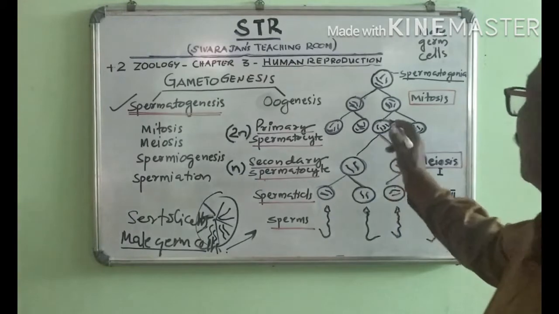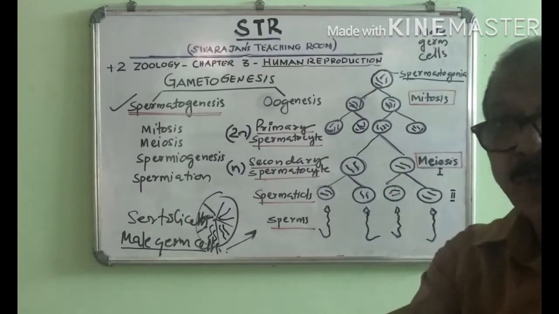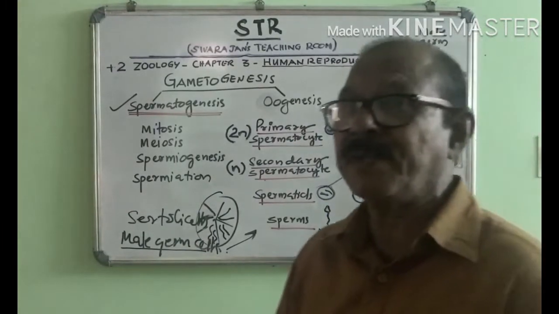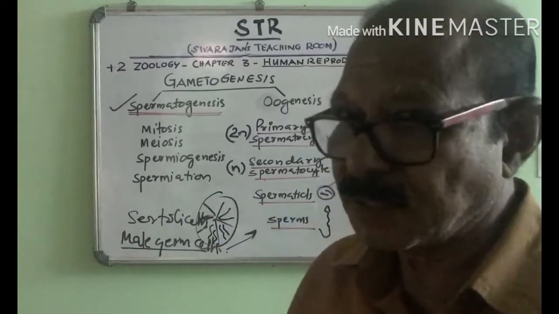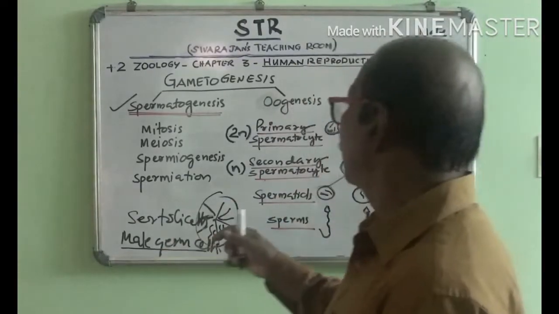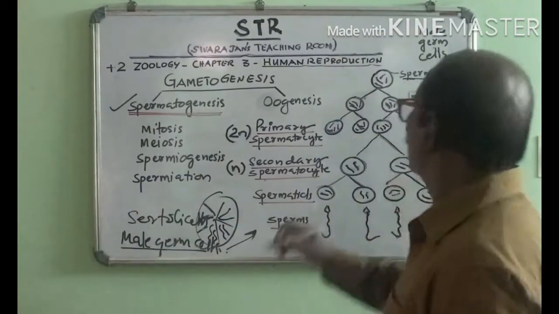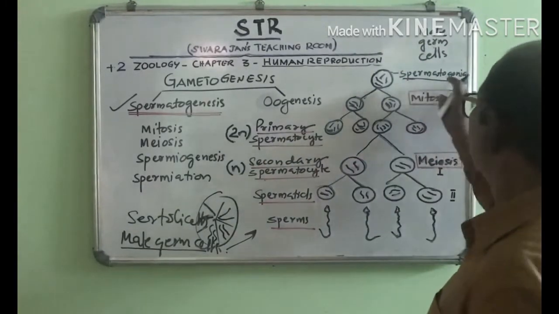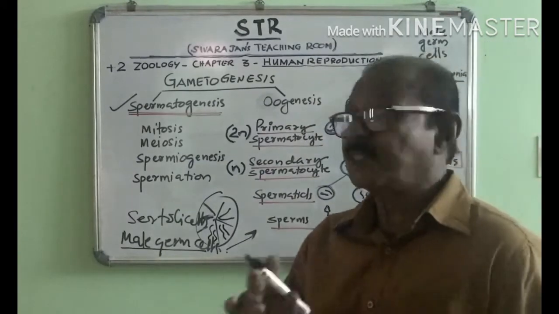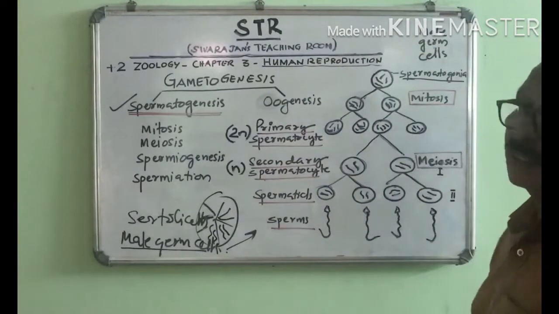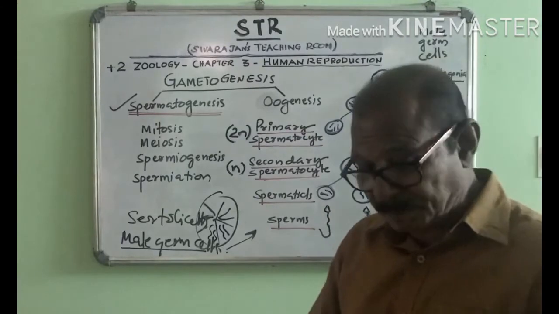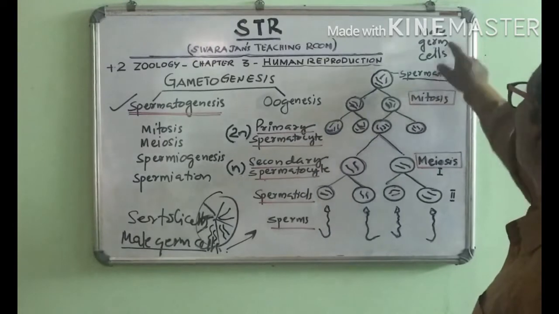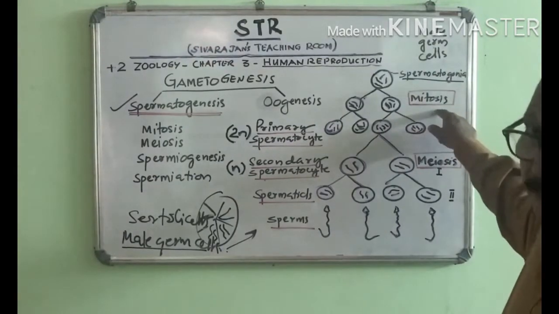The spermatogonia are diploid cells. That means these cells have 46 chromosomes. The ploidy is diploid and we'll write it as 2n. These cells undergo mitosis repeatedly and they multiply in number. The spermatogonia, or the male germ cells, undergo mitosis.